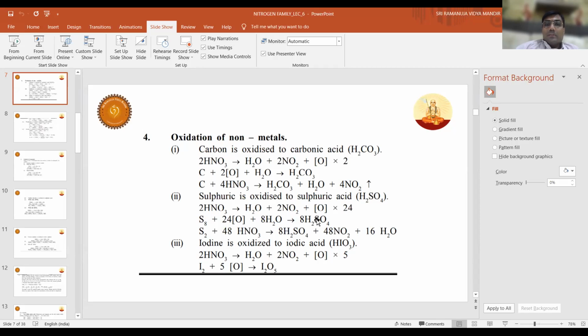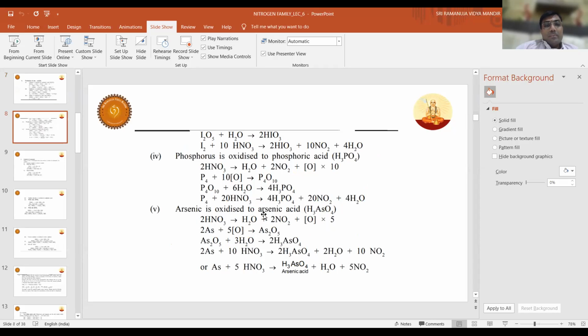Are you following my words? Similarly, it takes the carbon to the highest oxidation state. Here arsenic also will be taken to it because HNO3 is a powerful oxidizing agent. So its oxidizing action converts it from 0 to +5. Now this on hydrolysis will give P2O5, and hydrolysis will give H3PO4. As2O5 on hydrolysis will give H3AsO4, arsenic acid. I hope you understood. Any doubt? For example, if you take antimony, you get H3SbO4.